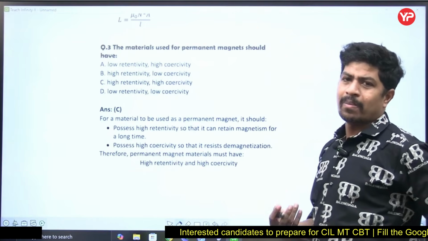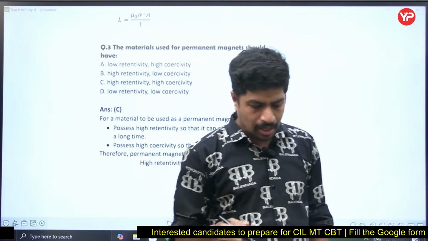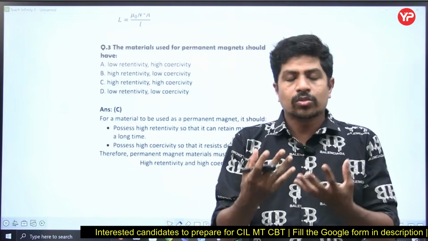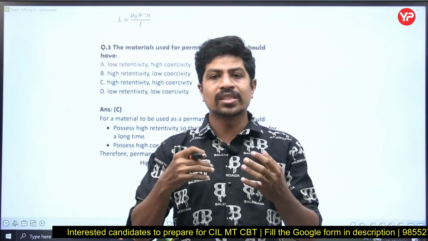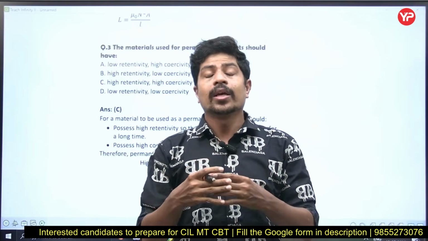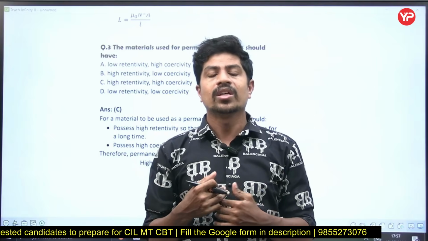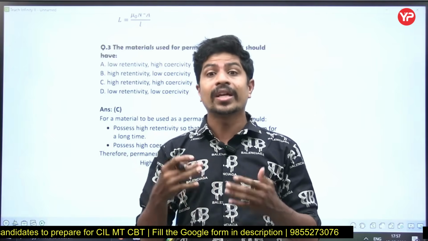Next, the materials used for permanent magnets. What must a permanent magnet have? A permanent magnet must have the ability to store magnetic energy, meaning once it is magnetized, it must retain that. That property is called retentivity. A permanent magnet must have very good retentivity.